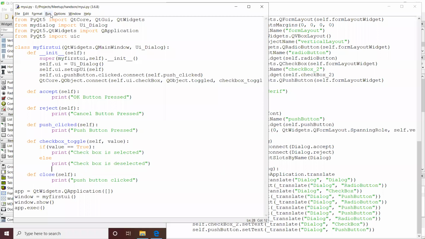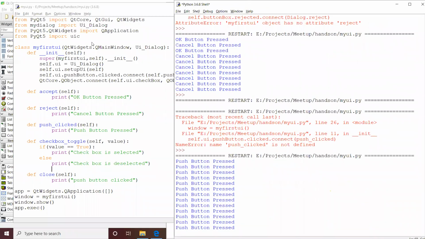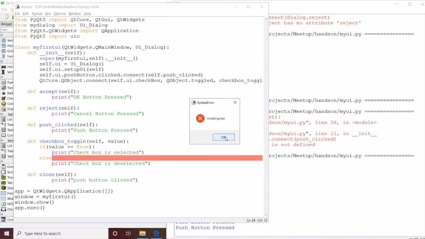These are the options that we can run to check the connections.